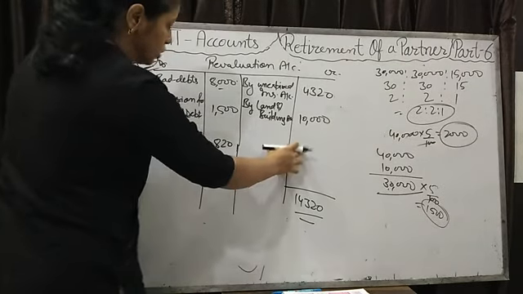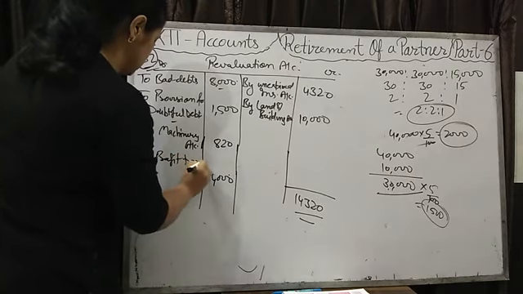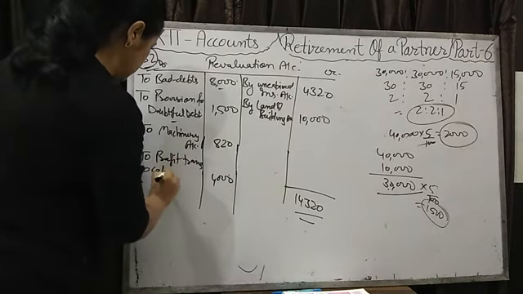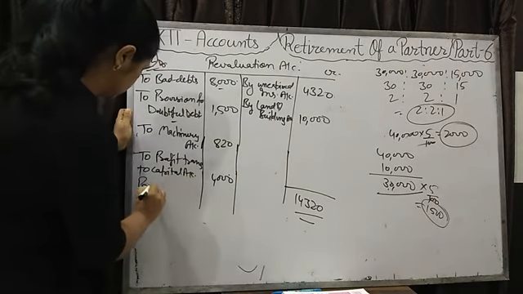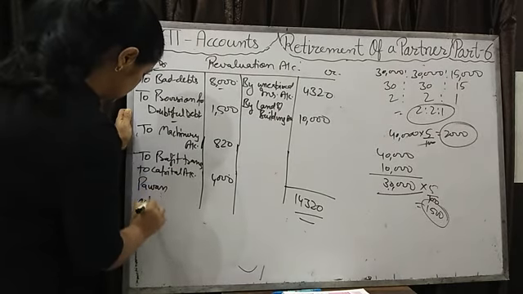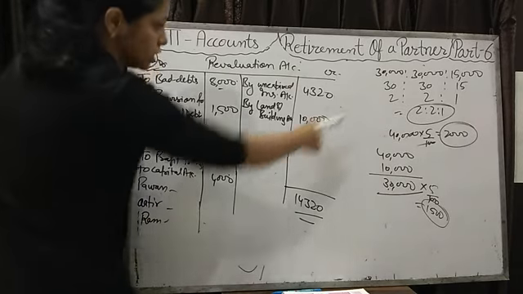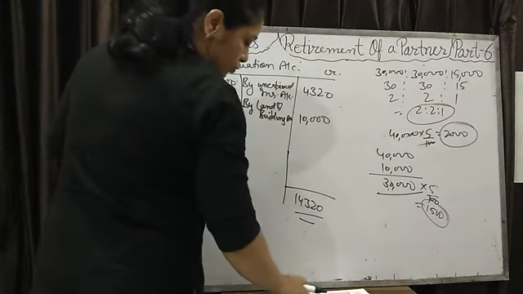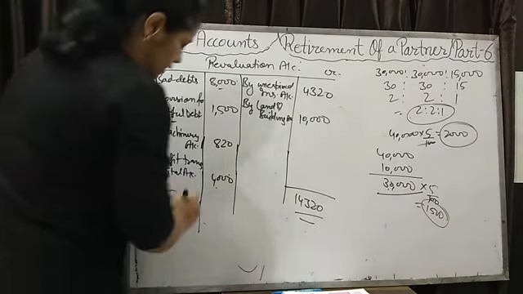Credit side is more, so this is profit. What will you write? To profit transfer to capital account of Pawan, Kvatit and Ram. In which ratio? 2 to 1. Total of this is 5. Divide 4,000 by 5, it comes 800.